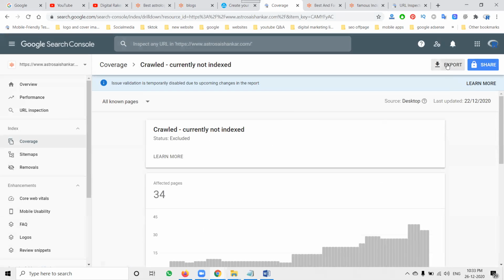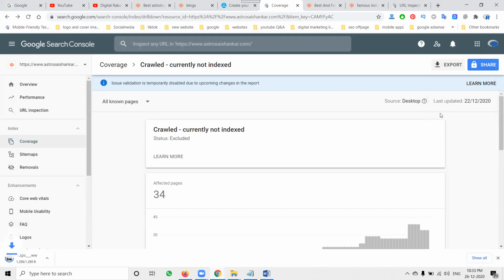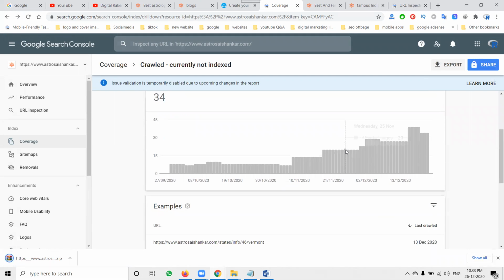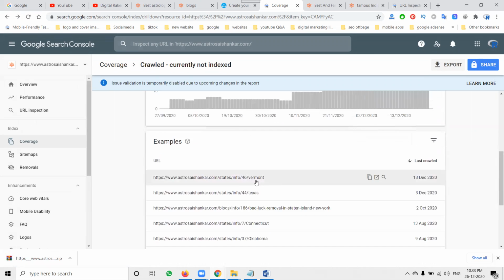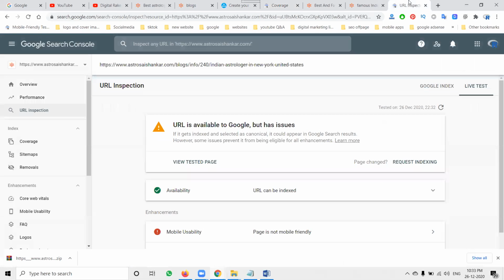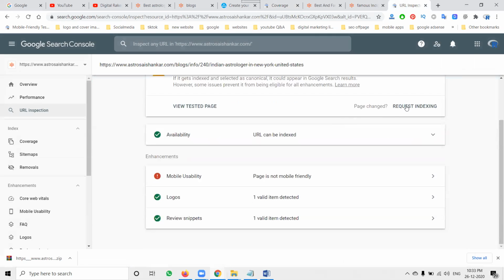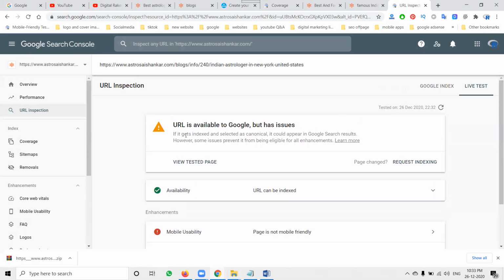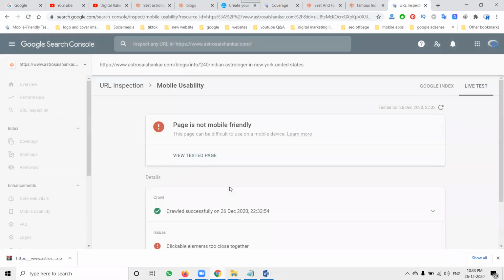Check it out. Here will be export information, which we can download in CSV format. Check each and every URL. The option will be here already. Or else open each and every one and activate the particular URLs in the URL inspection option. After that, if there is anything facing a problem, we have to fix the problem with the developers.